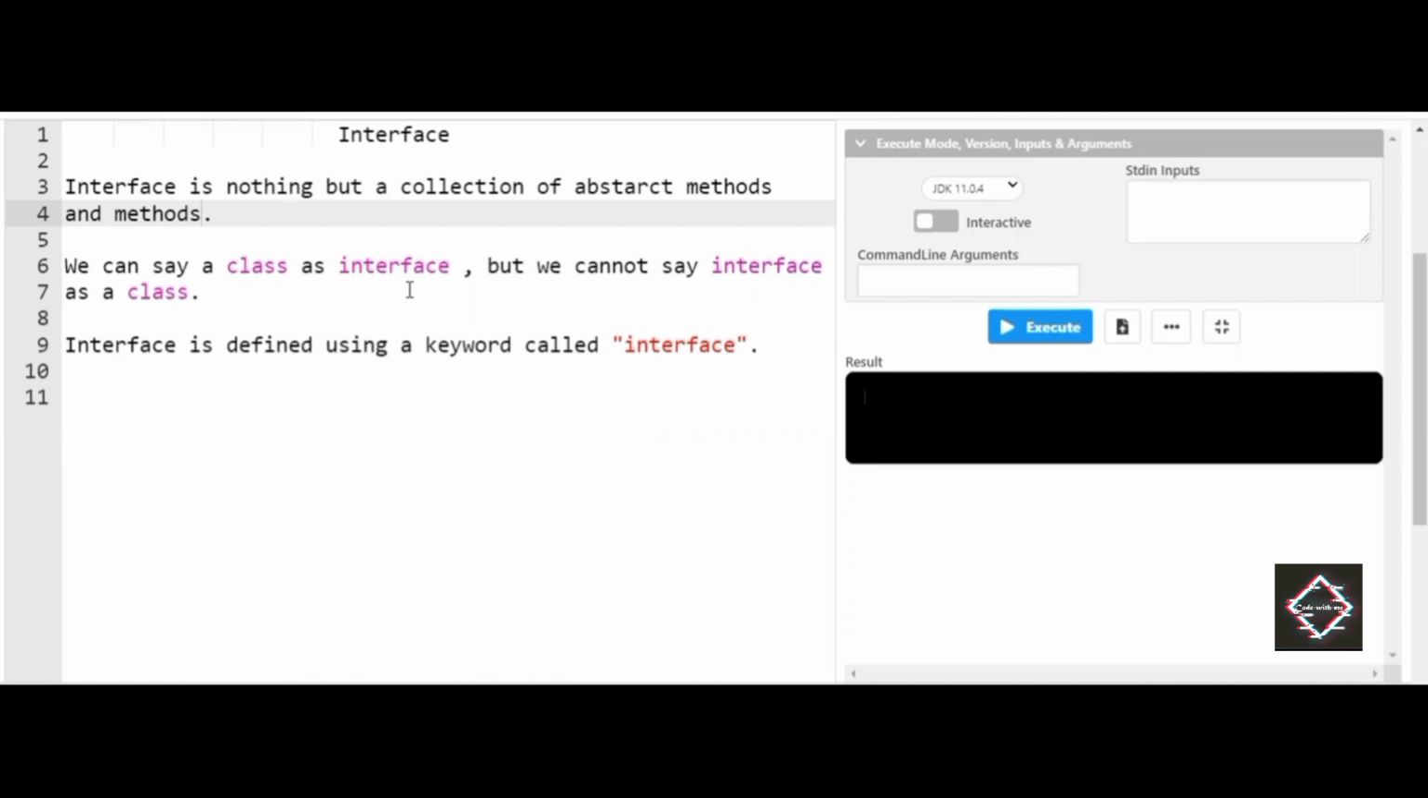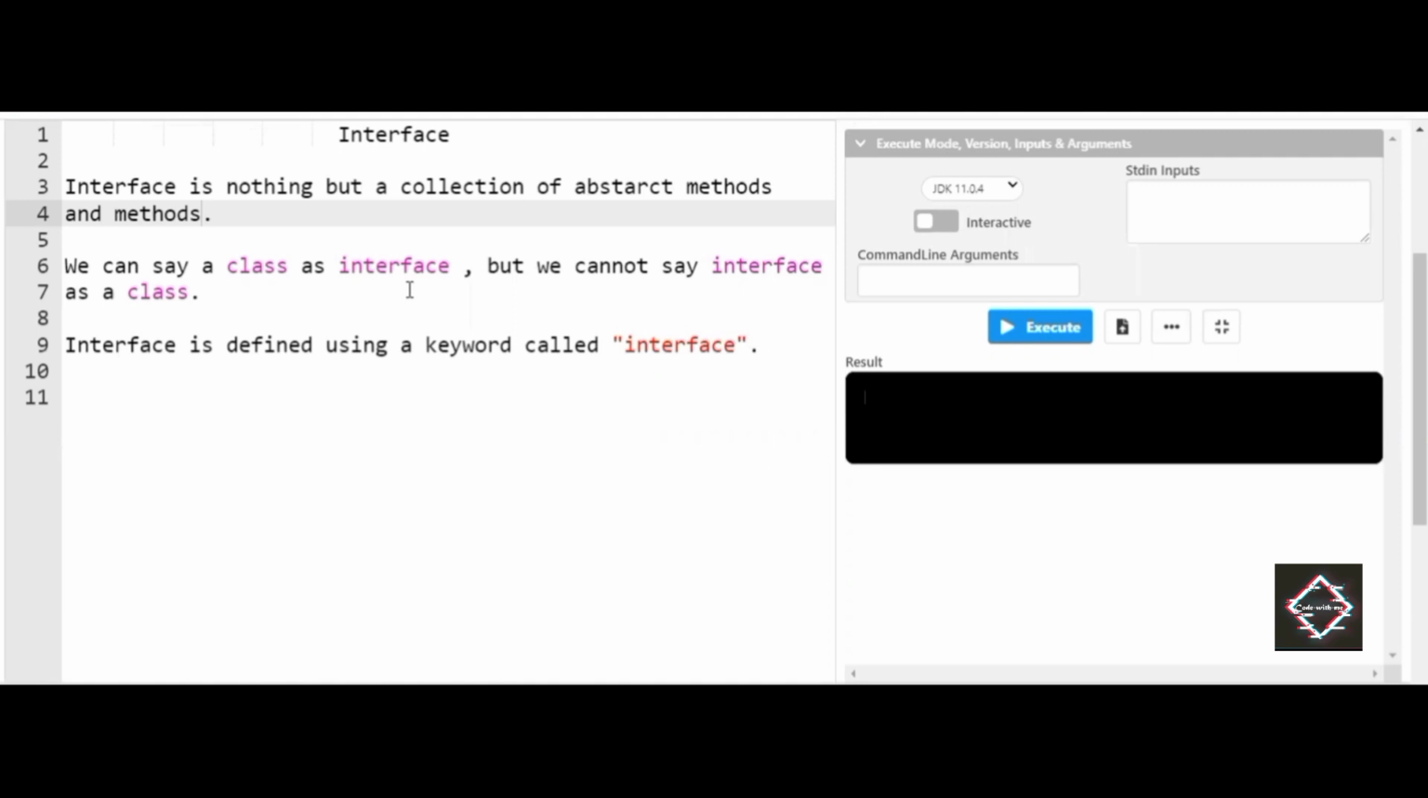Starting with the definition of interface. Interface is nothing but a collection of abstract methods and methods. You have come across class and abstract class. Assume I create an interface. Inside that there will be abstract methods and normal methods. So how do you call it an interface? Assume there is a class of 10,000 methods. If one of the methods is declared as abstract, the entire class should be declared as an interface. So that is called an interface.